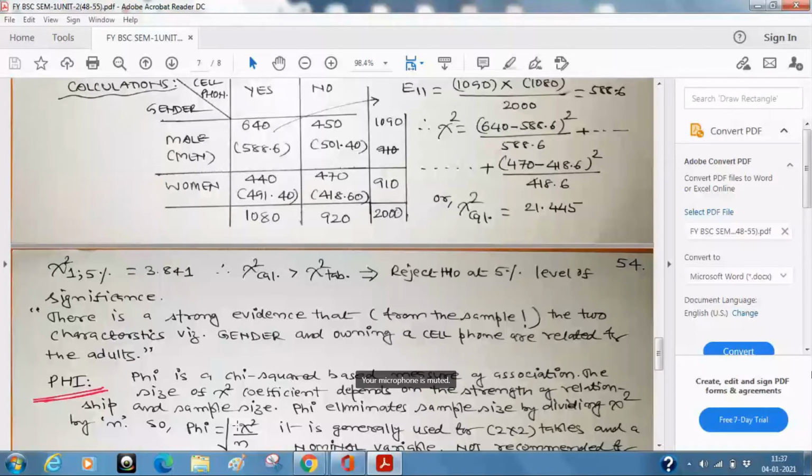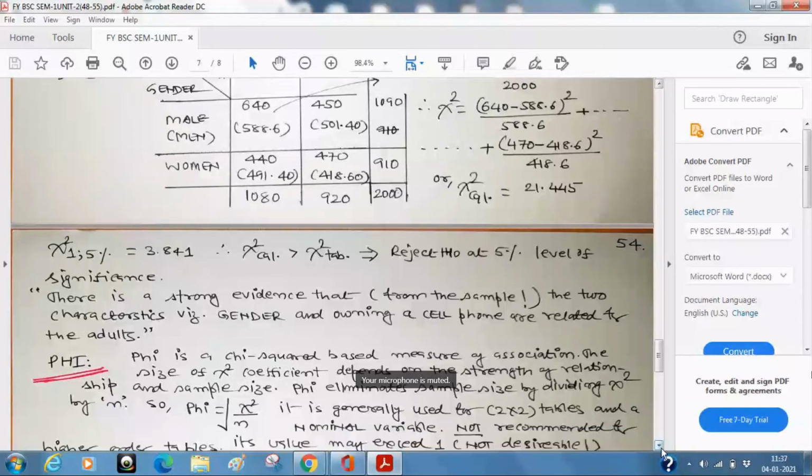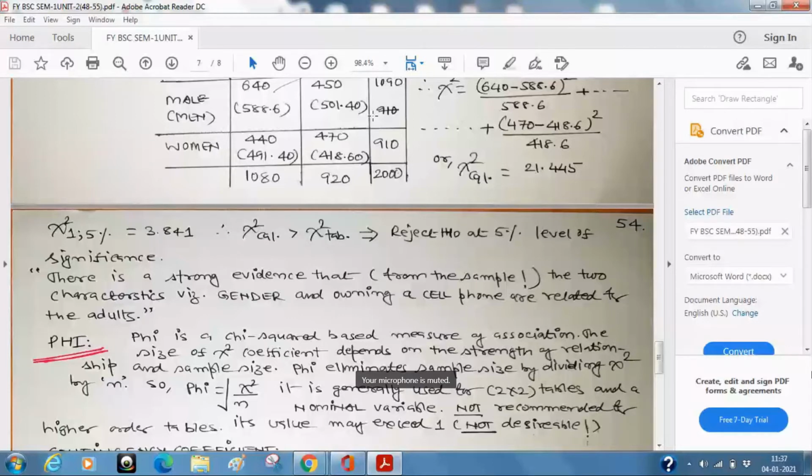Chi-square you have already calculated. Say for this example only, you want to know the extent of association. So what will that be in this example? Chi-square is 21.445, divided by 2000, and take the square root, whatever value you get.